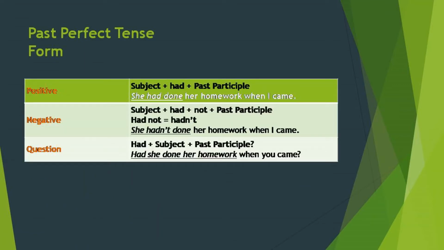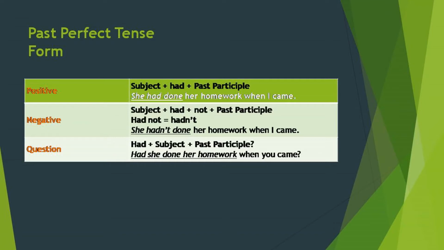Third one, and the most difficult one, I must say, is past perfect tense. The structure is almost like present perfect tense. There will be a subject and then had, that means the past form of have, has, then the past participle. But wait.